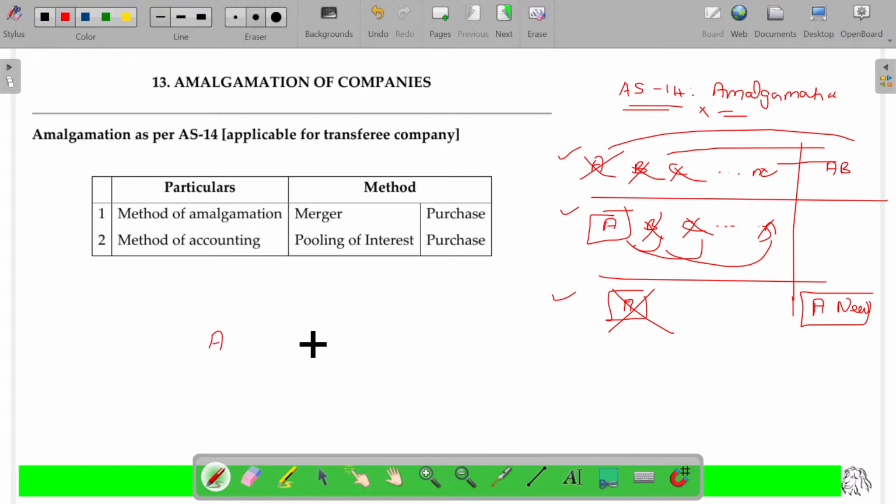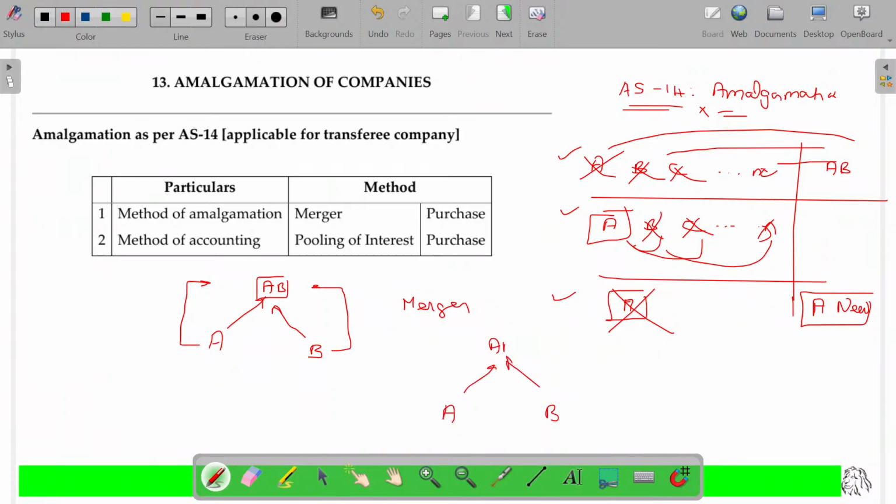Now, if A and B merged into the new company AB, after the merger, A is also having rights in AB company. B is also having equal rights based on their own share, where the business is collectively run, and these two parties will make the decision whether we'll run this or not. Whatever the decision may be, the shareholders of A will also be contributing and B will also be contributing to make the decision.